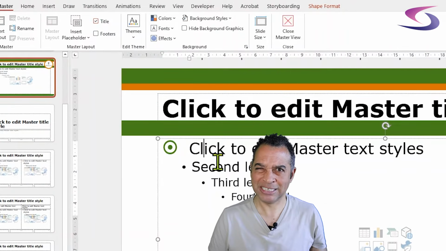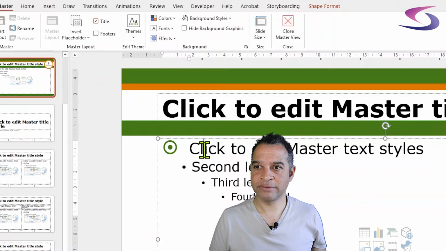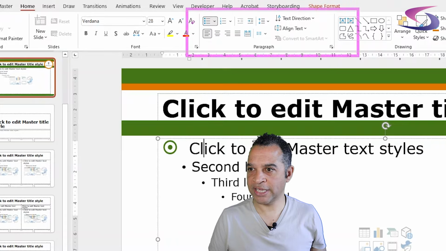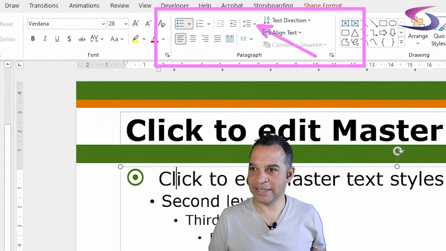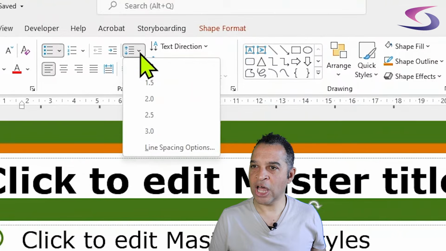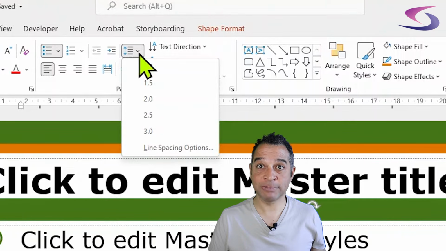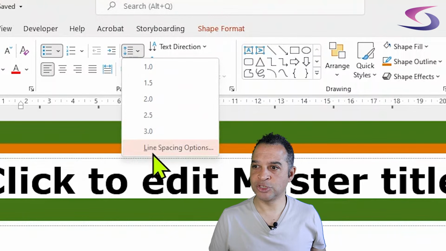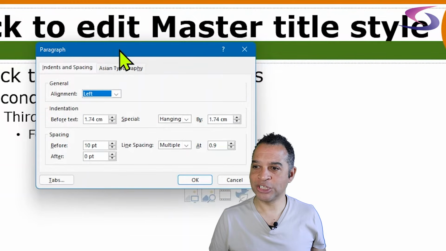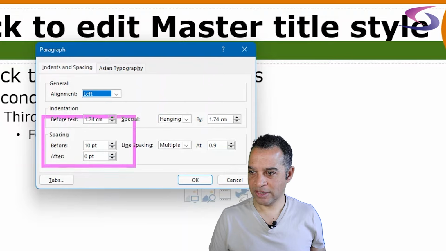So it's paragraph spacing really. So click on the line. Then I'm going to click on the Home tab at the top. And then in the paragraph section, just over here, there is a drop-down list. So you can see this drop-down list for line spacing. So in the line spacing drop-down list, go down to and choose line spacing options. And then in the line spacing options, where it says spacing, and you've got after, I'm going to change that.